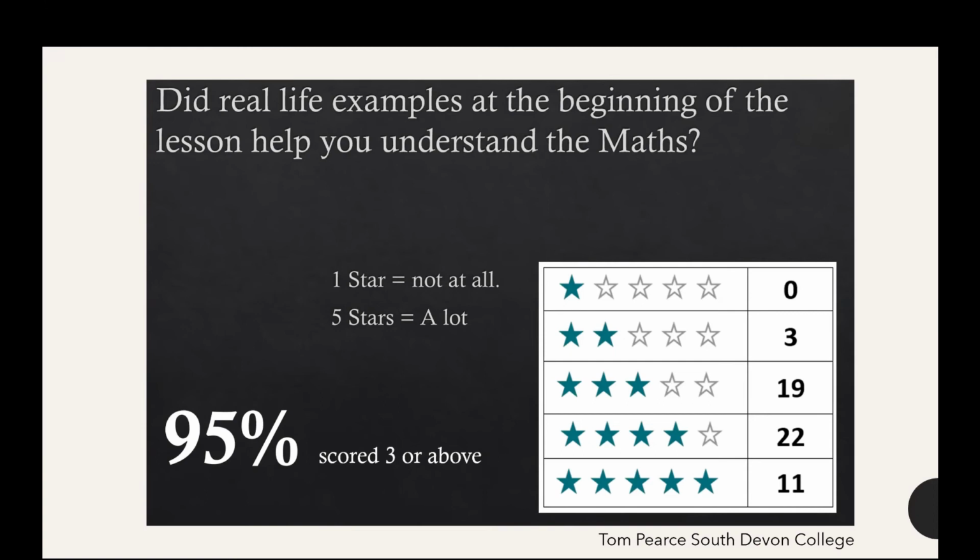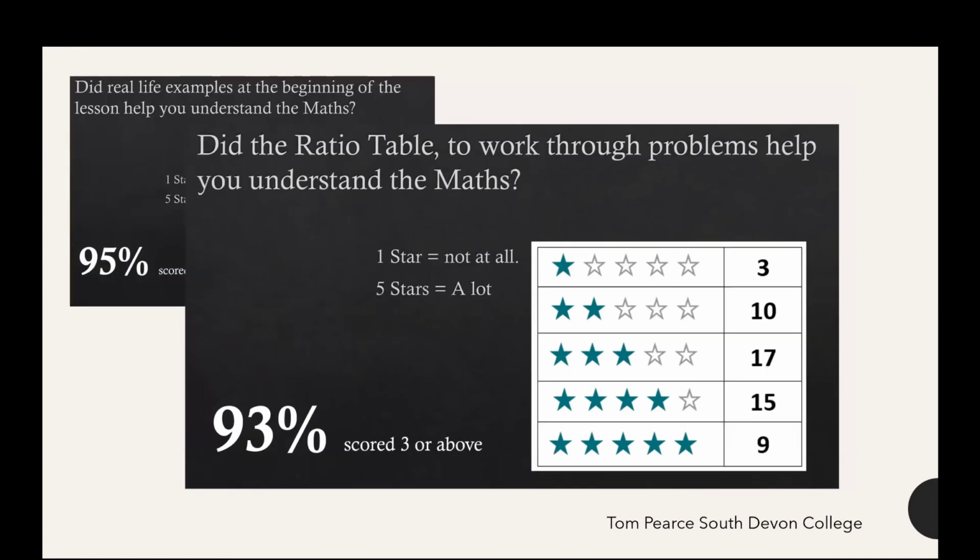You can see here that 95% of the students we did the research with give it a score of 3 or above. So they said that the introduction of the maths in context, talking about favourite pancake toppings, this gentle start to the lessons, helped them understand later on.